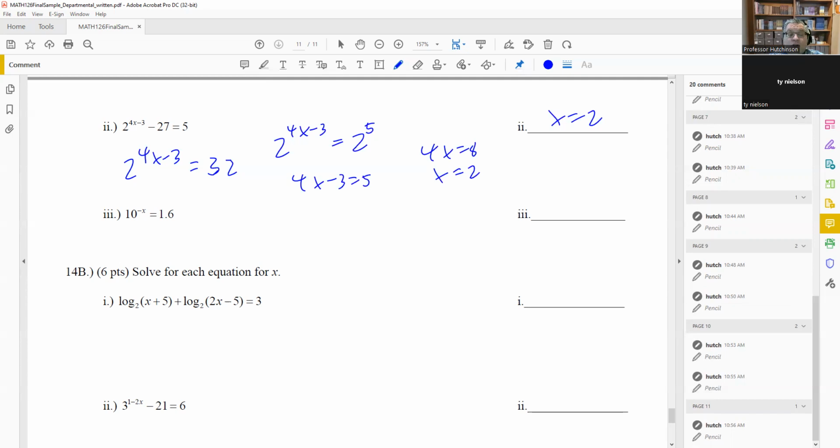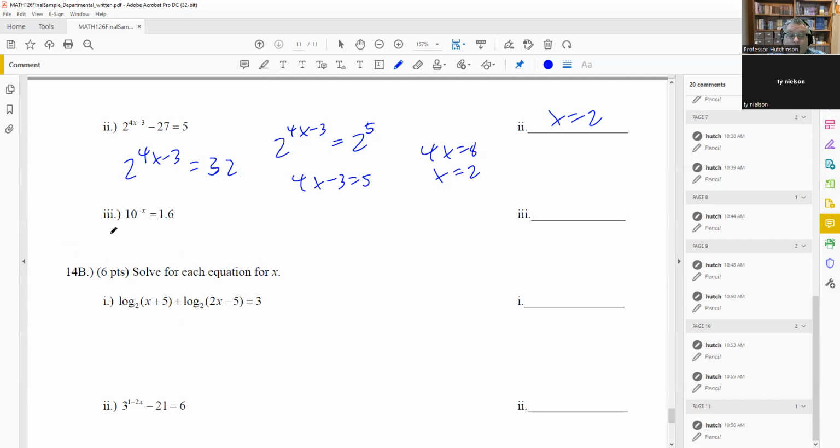Exponential equations, you don't need to check those because the domain of an exponent is negative infinity to positive infinity. So that's why we only have to check our answers for log problems. So we don't have to worry about plugging that back in. You still can put it in there just to see if you did it correctly, but in this case, we won't worry about it. We'll just leave it x equals 2.